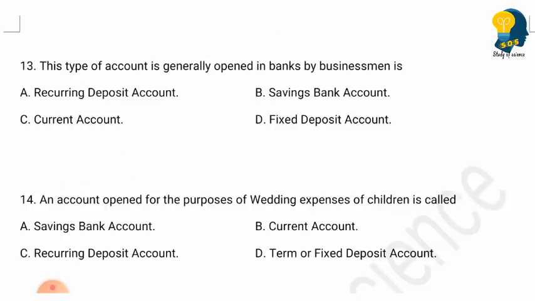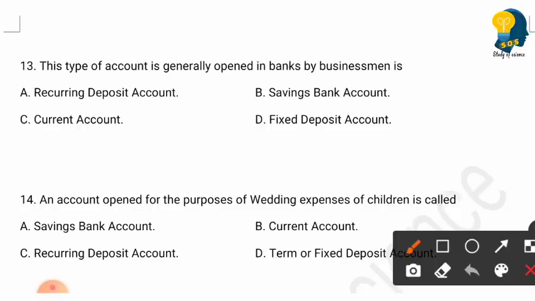Next question is, this type of account is generally opened in the banks by businessmen is. And the options are recurring deposit account, savings bank account, current account, fixed deposit account. So here the right answer is current account. Okay, if a person is businessman, he can open the current account.